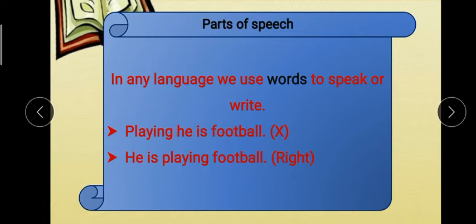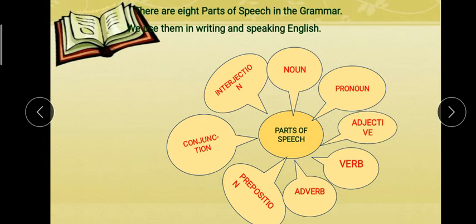Dear students, in the English language there are 8 kinds of words. Each word has been given a particular name. Okay, and together they all are called parts of speech. And what are they? Students, to find out the name of a particular word, we need to know the nature of the job the word does in a sentence.